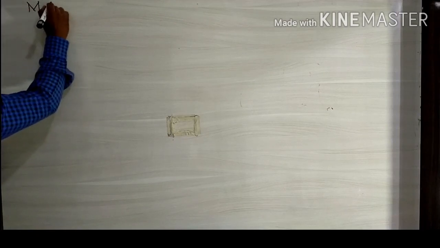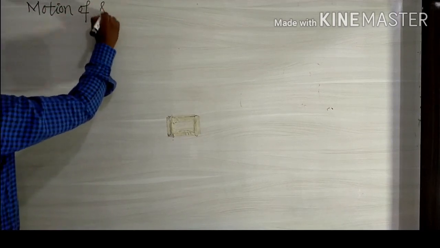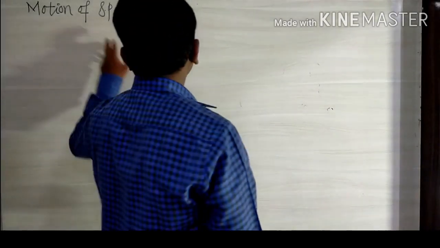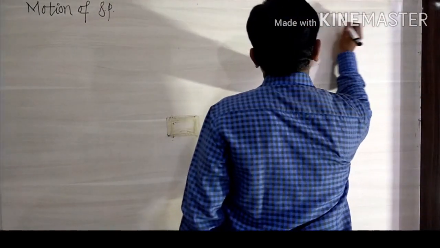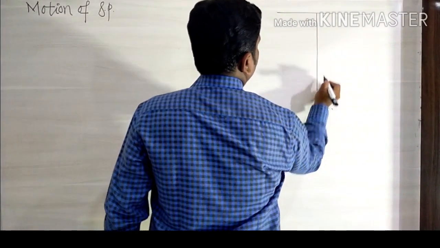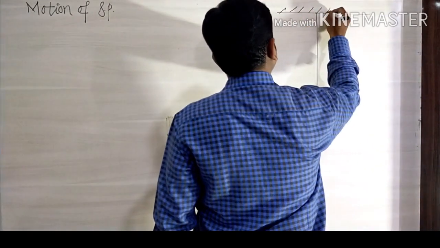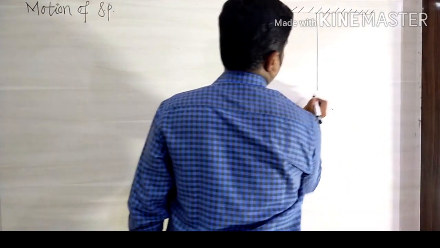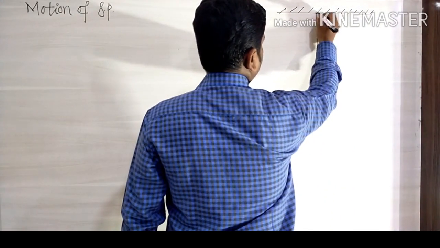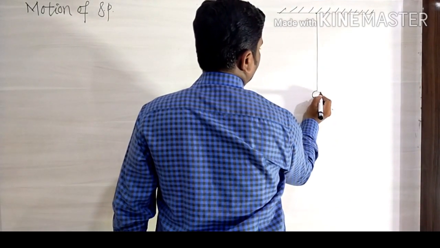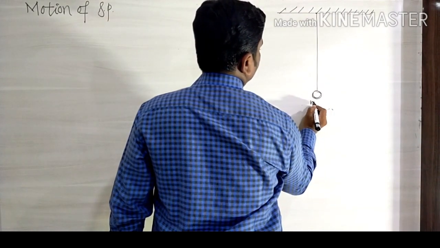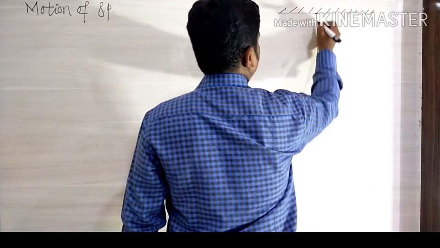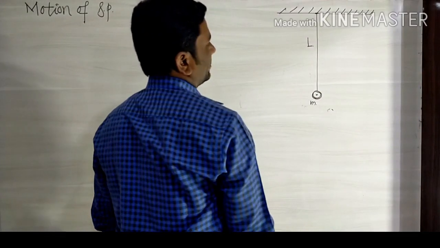So let us learn the motion of a simple pendulum and then the period of a simple pendulum. First we see the motion of a simple pendulum. Consider a string, one end of which is attached to a rigid support. We know that in a simple pendulum it is a twistless, massless and inextensible string. One end is attached to a rigid support and at the other end is a bob of mass small m. The distance from the center of the bob up to the point of suspension is called the length of the pendulum.